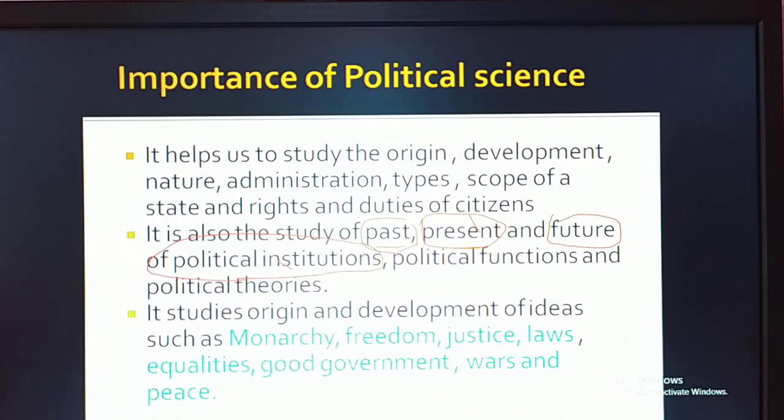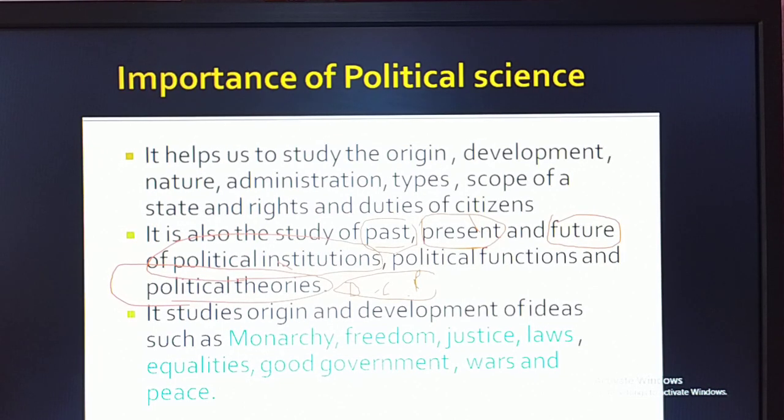Next one, the political theories. Obviously there are many political theories we can see, like democracy and communism, and rights, freedom. These are called political theories, and why the rights are important, for the first time which kind of rights were given, and what fight was fought to get the rights. These things you can come to know by studying only the subject called political science.